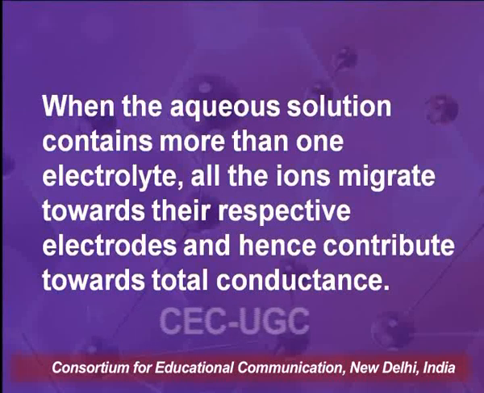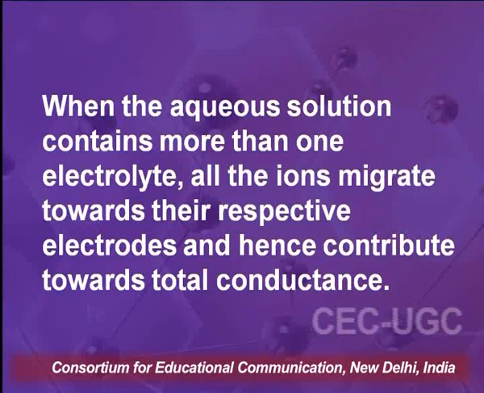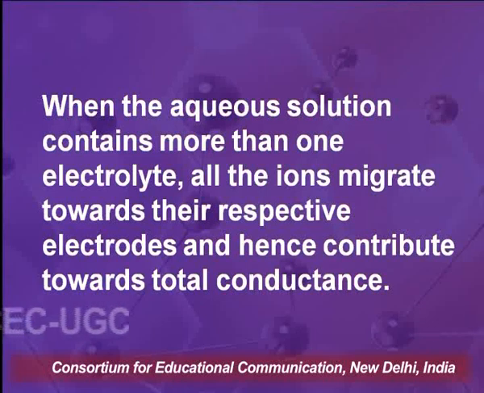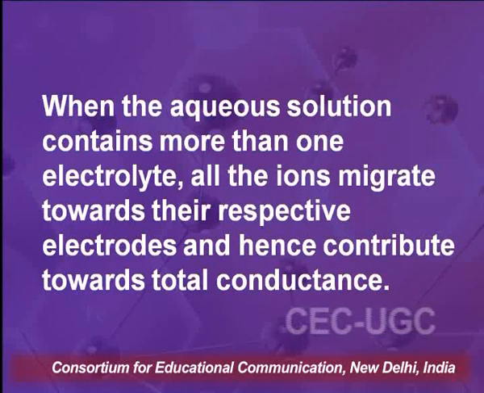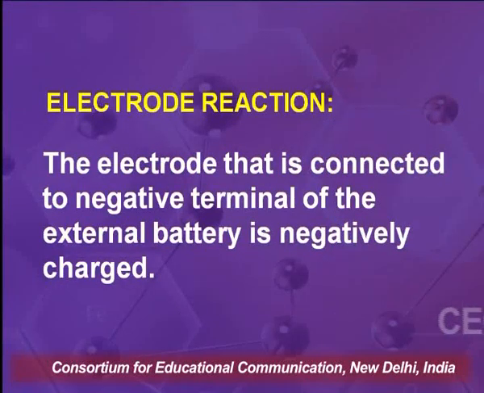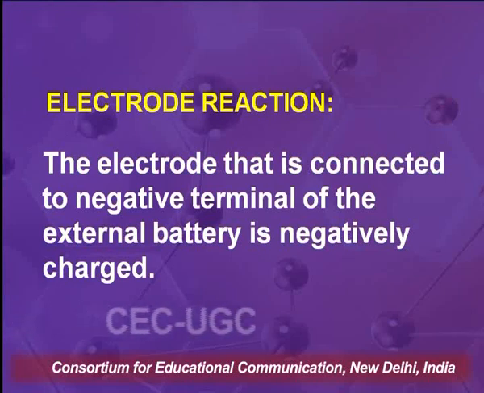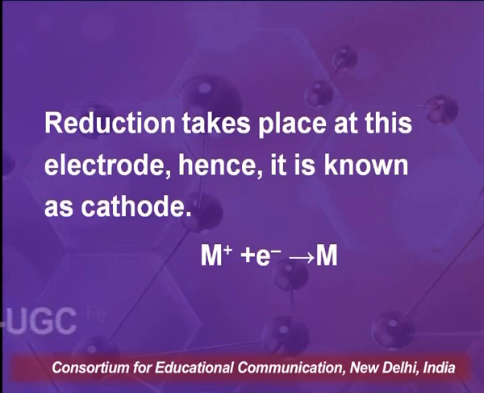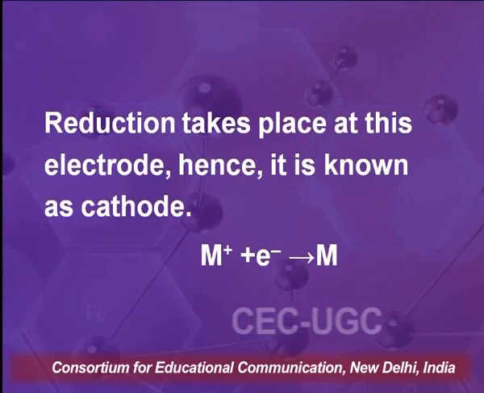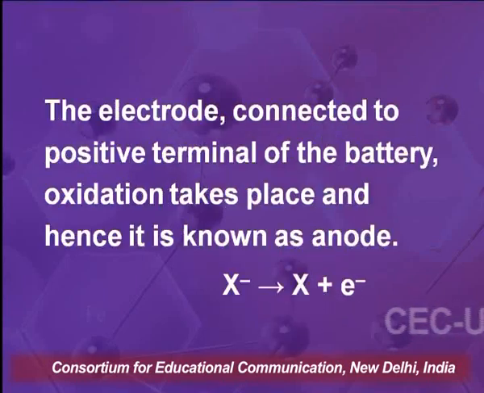When the aqueous solution contains more than one electrolyte, all the ions migrate towards their respective electrodes and hence contribute towards total conductance. The electrode that is connected to the negative terminal of the external battery is negatively charged. Reduction takes place at this electrode and hence it is known as cathode. The reduction reaction is M+ plus electron gives M.